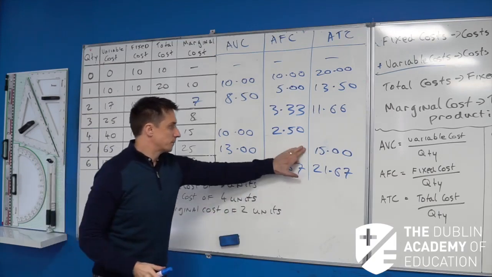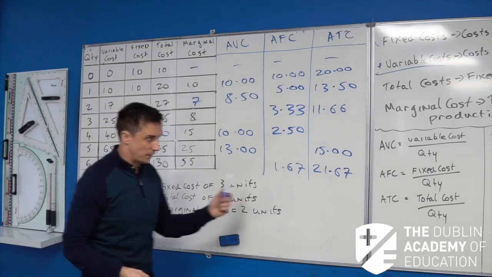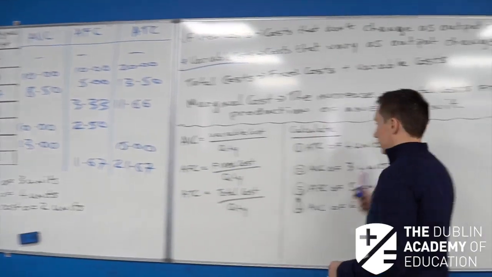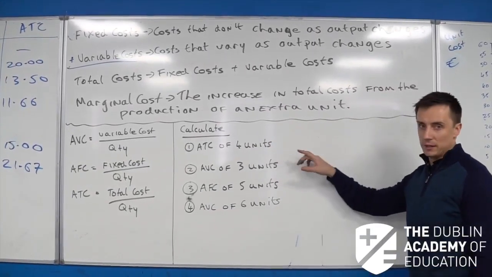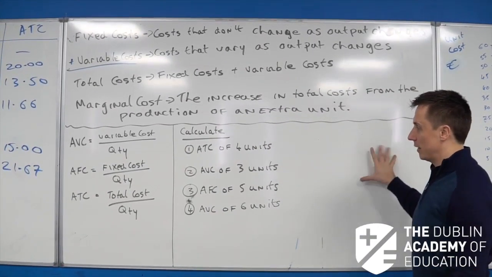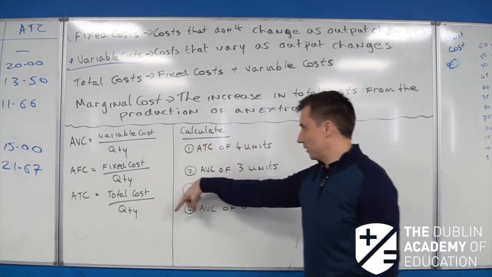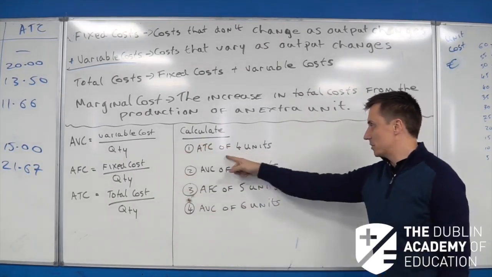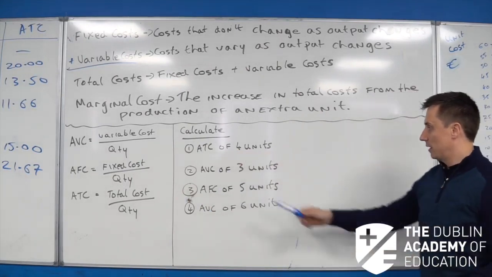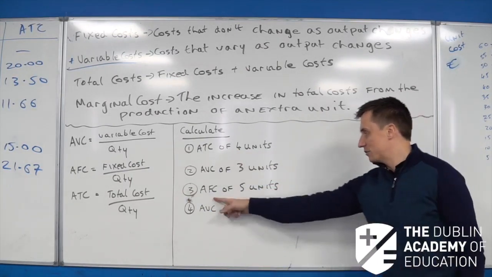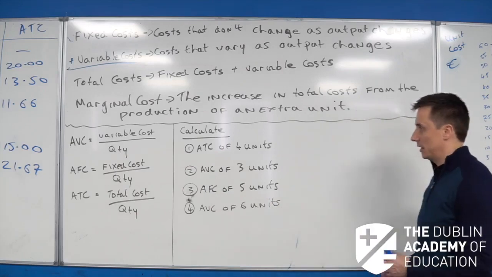Okay, so you guys just follow me over here. This is your job here now. Again, just have a look at these questions here. You've got your formulas here, and the question now is calculate the average total cost of 4 units, average variable cost of 3 units, average variable cost of 5 units, and average variable cost of 6 units.